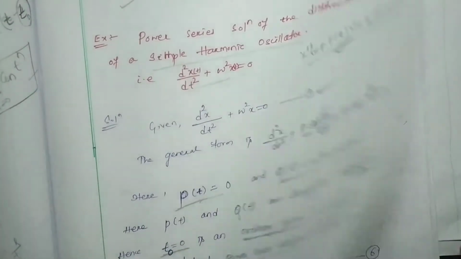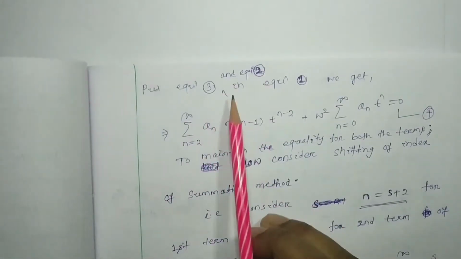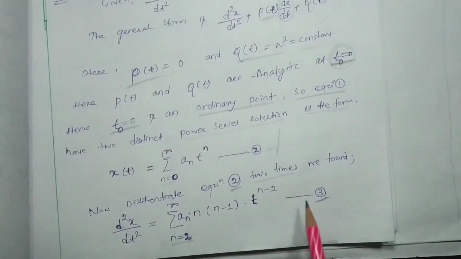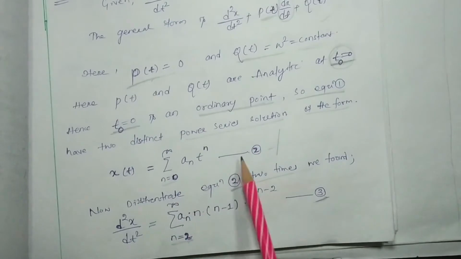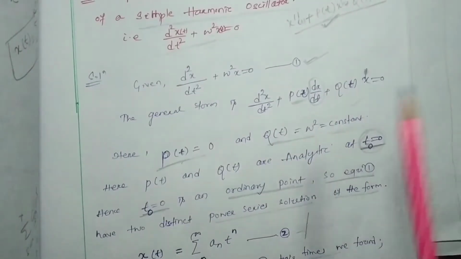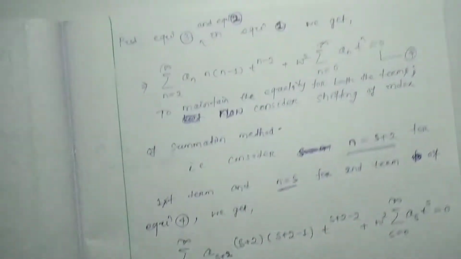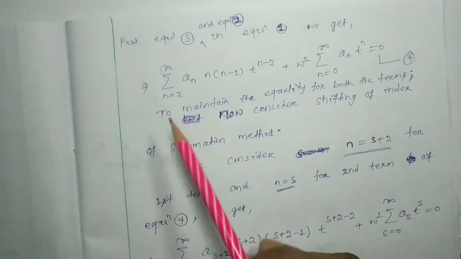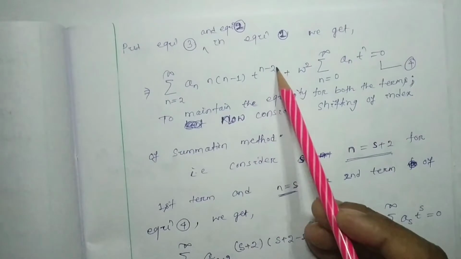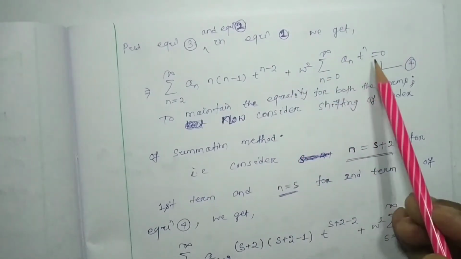So I have written: put equation number 3 and equation number 2 in equation number 1. This is your equation number 3 and this is your equation number 2. These are substituted in equation number 1. What we get is summation n equal to 2 to infinity a n into n into n minus 1 t to the power n minus 2 plus omega square summation n equal to 0 to infinity a n t to the power n equal to 0.